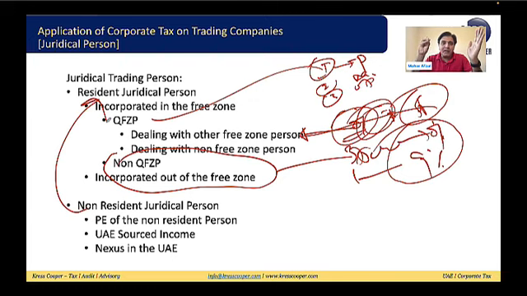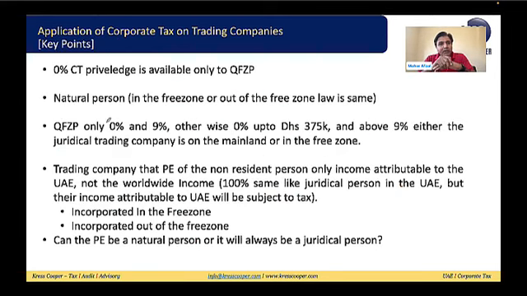A UK company will be liable to register in the UAE. They will be liable to submit the return. They will be subject to corporate tax. So this is the treatment of the juridical persons. What are the key points we have discussed now? The important thing is that the 0% corporate tax privilege is only available to the qualifying free zone person. This privilege is not available to any other person.